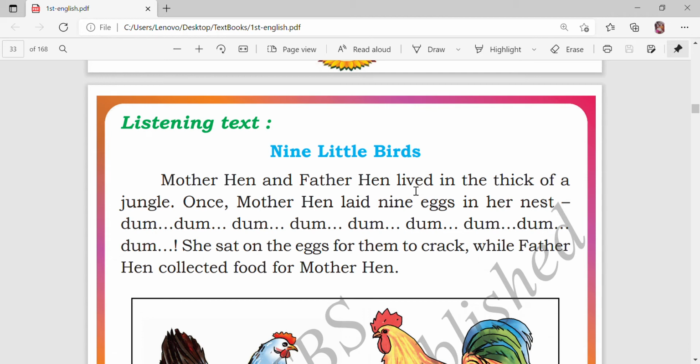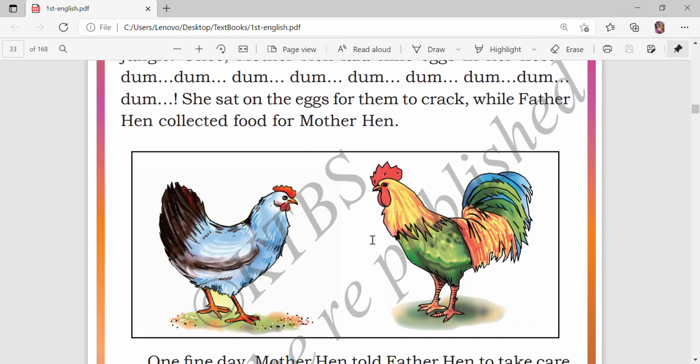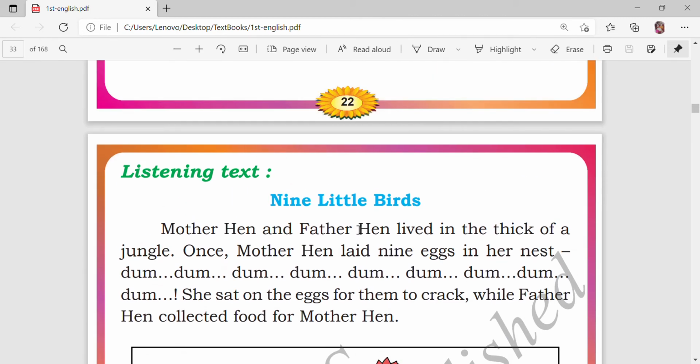Okay, the 9 little birds. What is the meaning of the 9 little birds? There are 9 little birds. Little birds are here. That is the story for you. Okay, children. Now, today we learn 9 little birds. Now I read this chapter. You can see the picture. Here is the picture. You can see that.